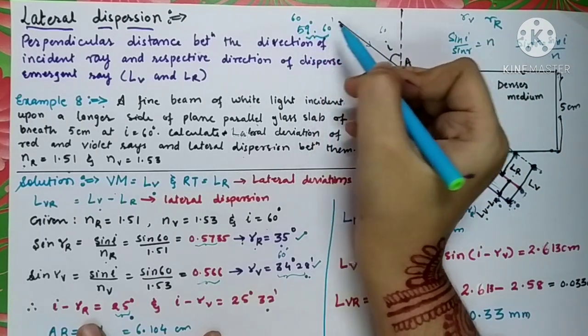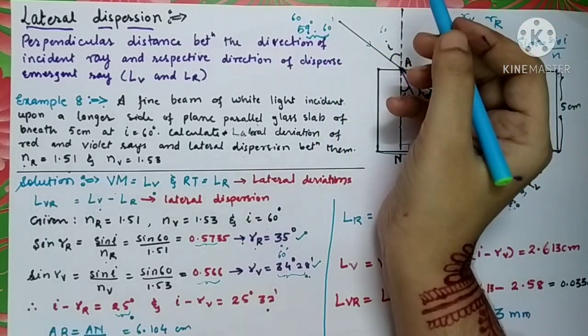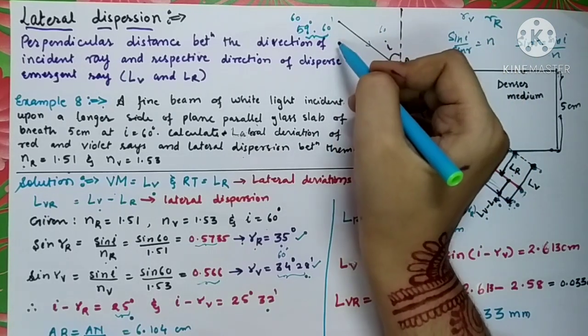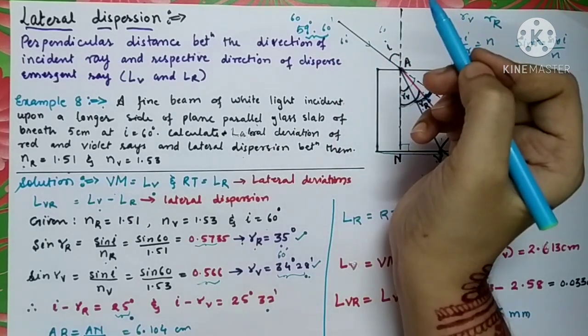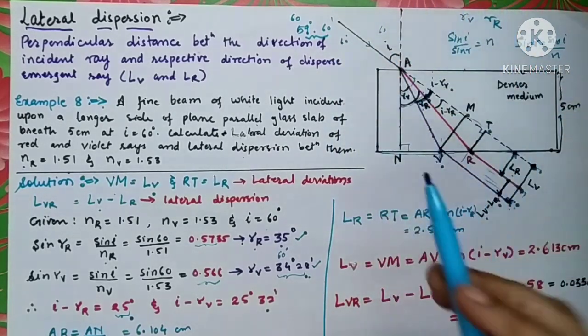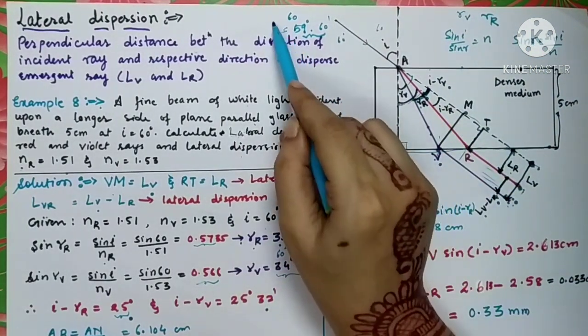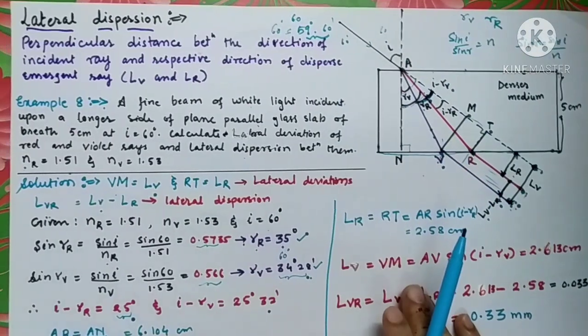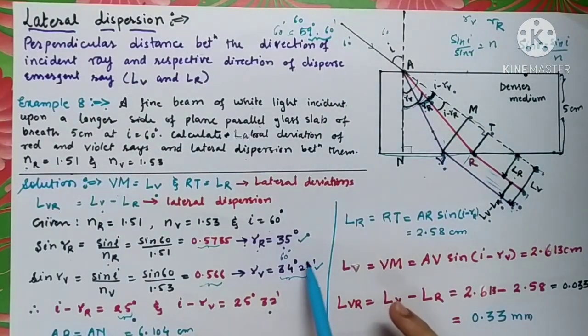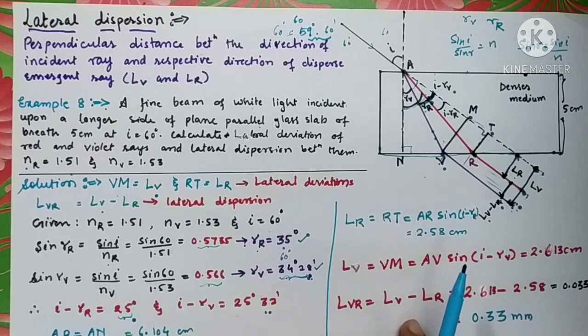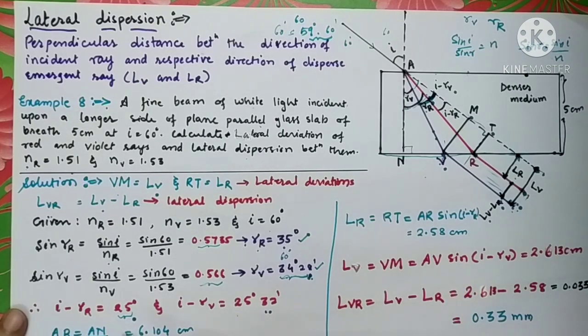This total will be exactly equal to 60 degree. So 59 degree and 60 minute is nothing but our 60 degree angle. From the 60 degree angle you'll have to subtract this value 34 degree 28 minute. You will get 25 degree 32 minutes. So here we are having two deviation angles as well.